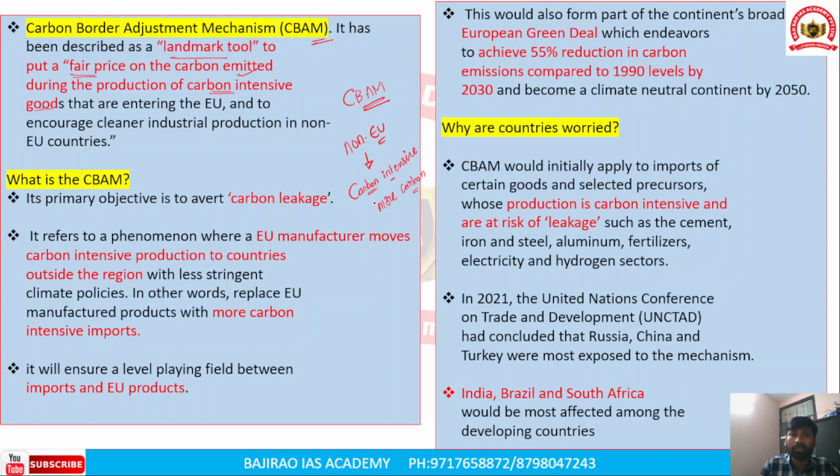These carbon intensive industries may produce goods, and these goods are likely exported to the European Union. Since these carbon intensive goods are exported to the European Union, in the European Union there are already strict regulations, strict laws for the carbon emission or the lowering of carbon emissions.